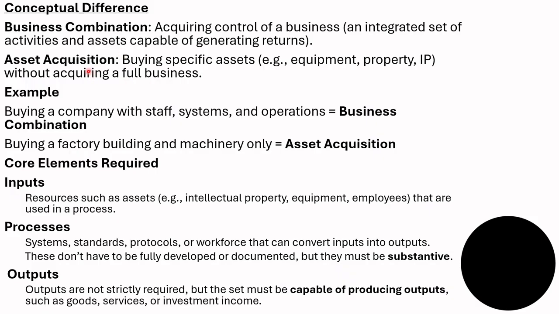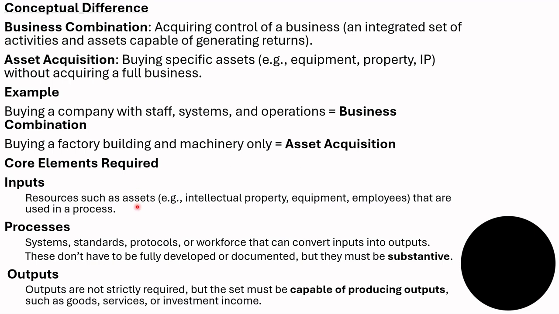Conceptual difference. A business combination is acquiring control of a business, an integrated set of activities and assets capable of generating returns. An asset acquisition is buying specific assets, for example equipment, property, or IP, without acquiring a full business. Example: buying a company with staff, systems and operations is a business combination. Buying a factory building and machinery only is an asset acquisition.